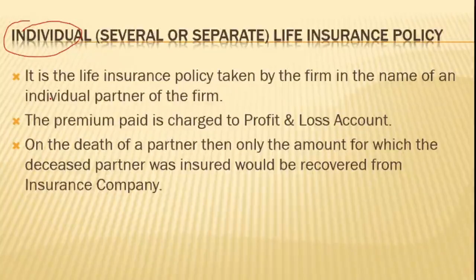In the joint life policy, you have a policy under one single name. The lives of all the partners are covered under a single policy. But in case of an individual policy, each of the partners is covered by a separate policy.